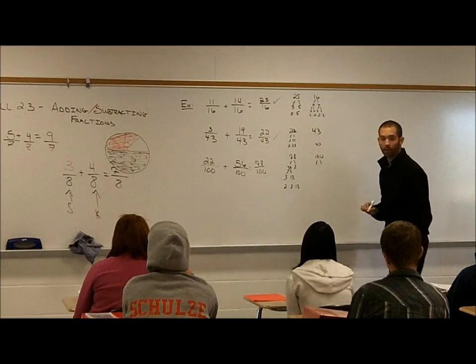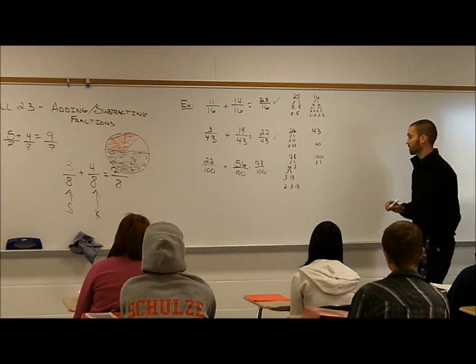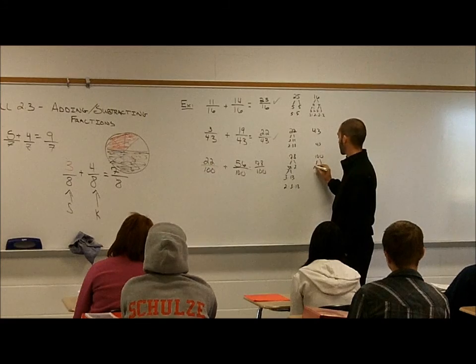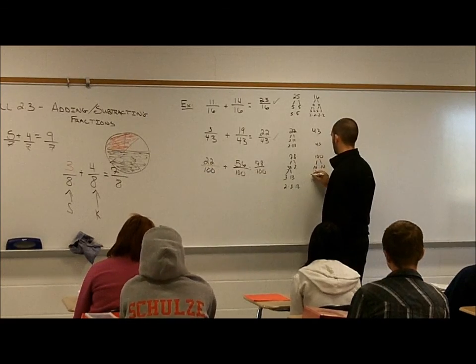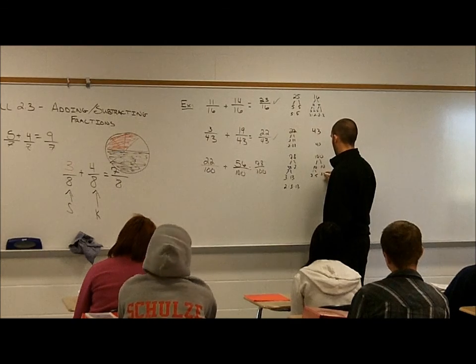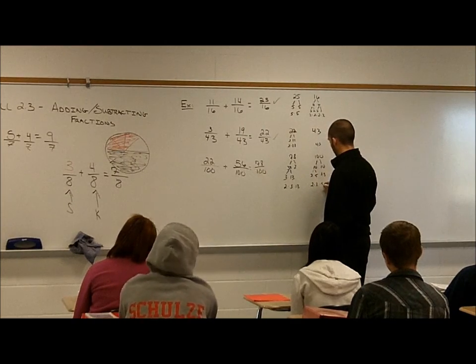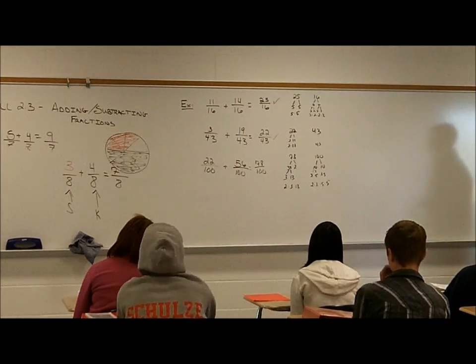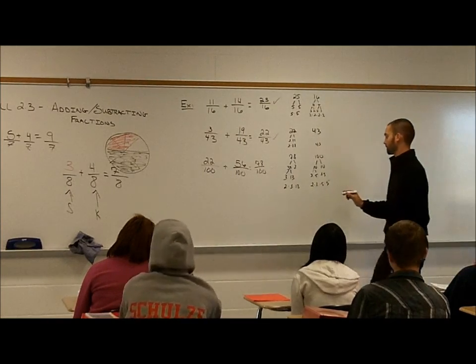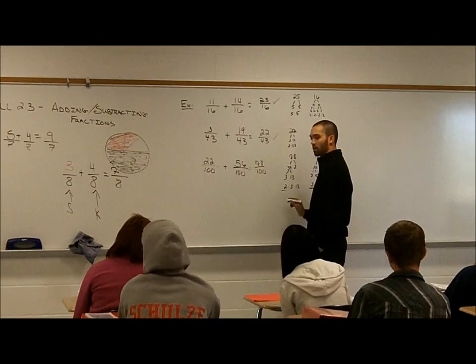100 can be broken down into what? 5 and 20, or 10 and 10. And then those can be broken down into 2 and 5, so I get 2 times 2 times 5 times 5. Are there any buddies there? 2, right? This one and this one.